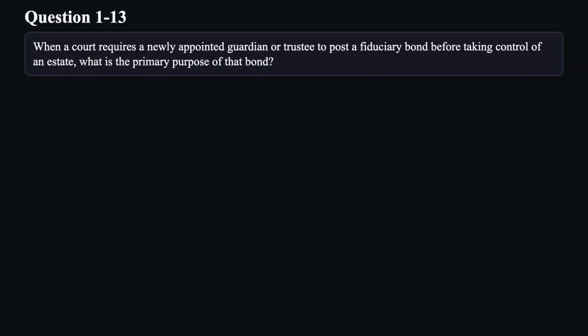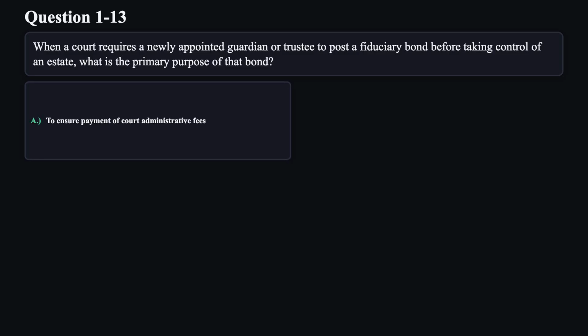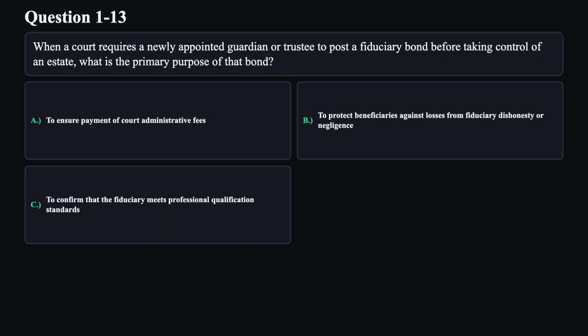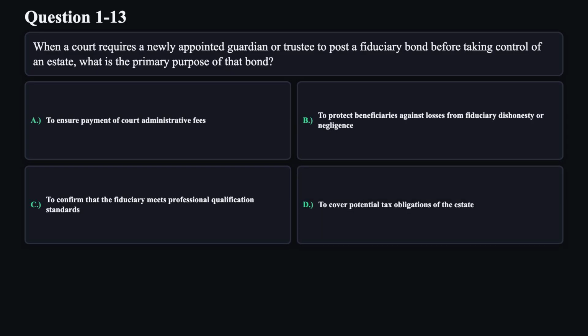Question 13. When a court requires a newly appointed guardian or trustee to post a fiduciary bond before taking control of an estate, what is the primary purpose of that bond? A. To ensure payment of court administrative fees. B. To protect beneficiaries against losses from fiduciary dishonesty or negligence. C. To confirm that the fiduciary meets professional qualification standards. D. To cover potential tax obligations of the estate.